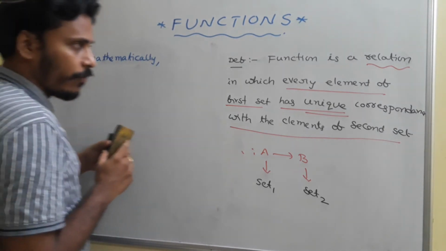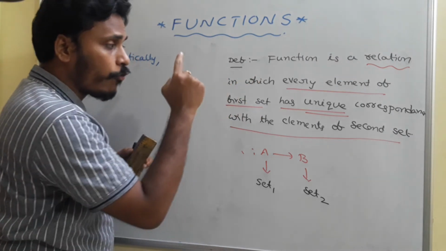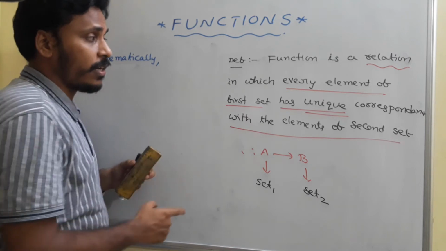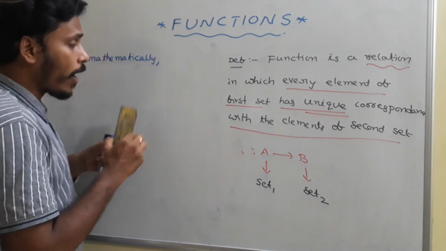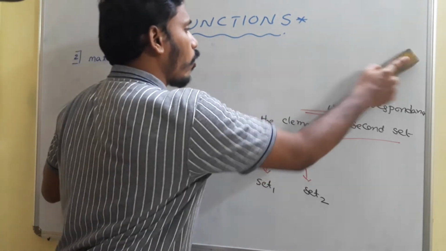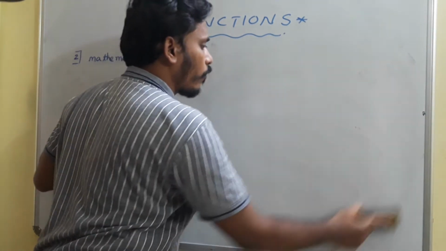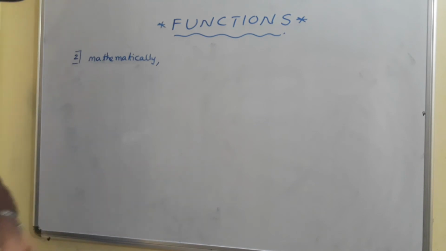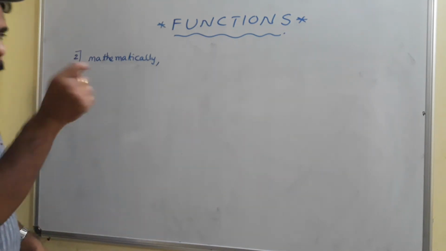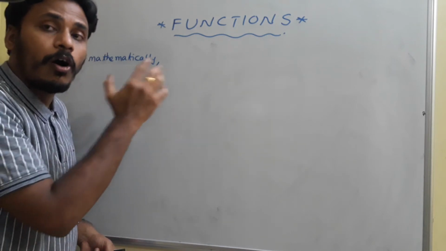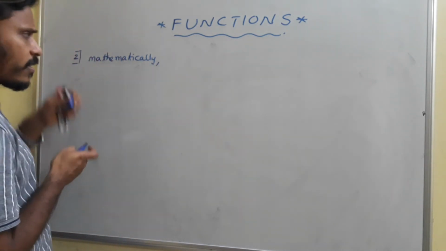You just memorize it once again. Every element of the first set has unique correspondence with the elements of the second set. Okay, I am erasing this, so you have to memorize it. Every element of the first set has unique correspondence with the elements of the second set. Every and unique. These two words you need to pay attention to. Every of the first set, unique of the second set. Okay, you just take some examples.